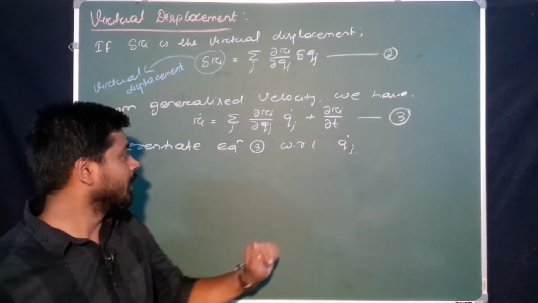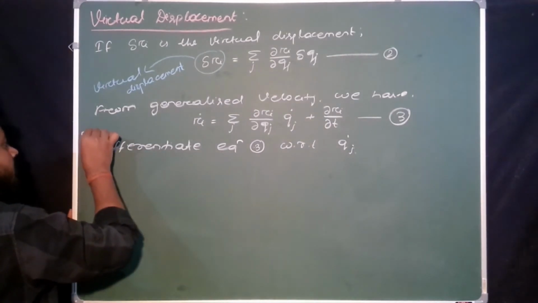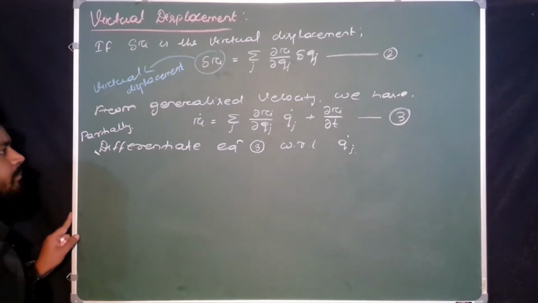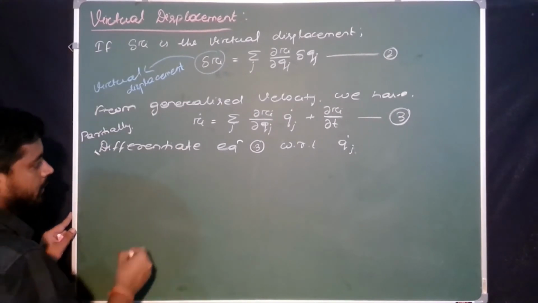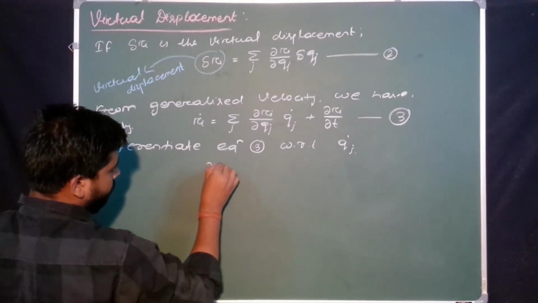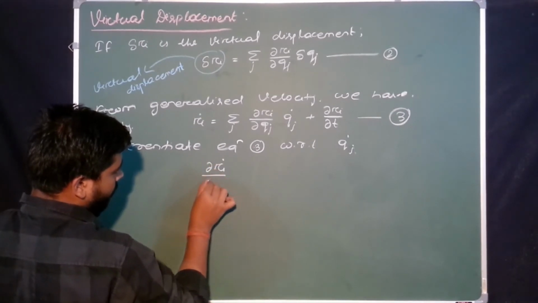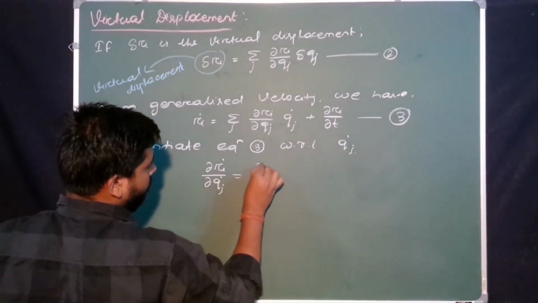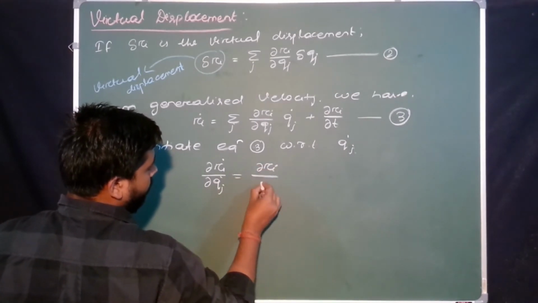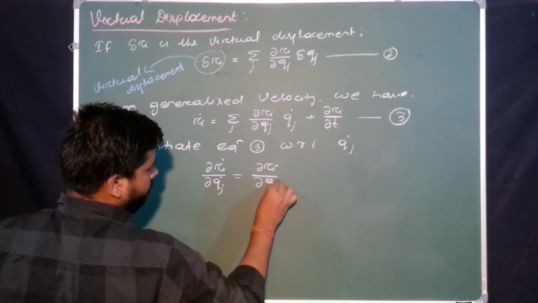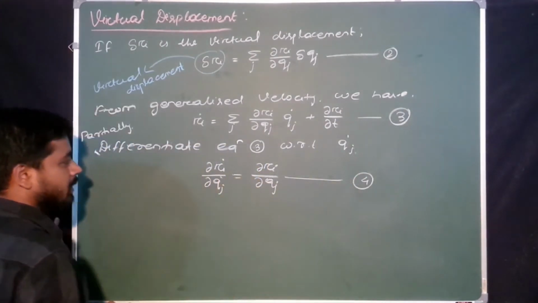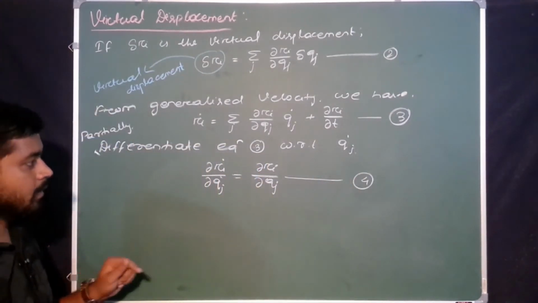Yes or no? Partially differentiate. Just write down partially differentiate. Just see what I got here: delta Ri dot by delta Qj dot equals delta Ri by delta Qj. Yes or no? This is our equation 4. Just remember this equation 4. We use this equation later on.